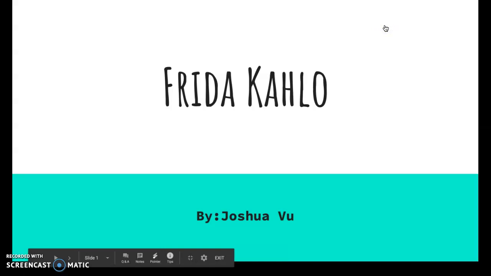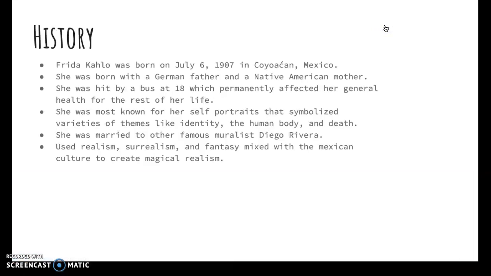My artist is Frida Kahlo. Frida Kahlo was born on July 6, 1907 in Coyoacan, Mexico. She was born with a German father and a Native American mother. She was in a bus accident at 18, which permanently affected her general health for the rest of her life.